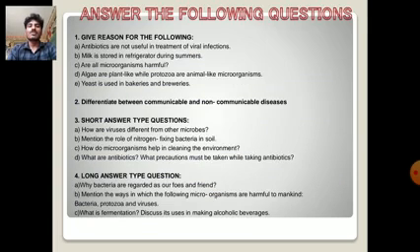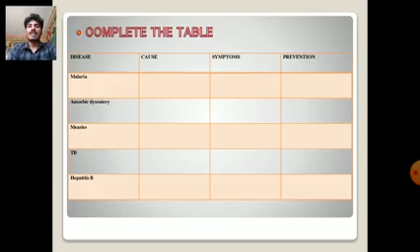And next one, answer the following questions. And next, complete the table: diseases and cause, symptoms and prevention. First one is malaria, second one is amoebic dysentery, and third one is measles and TB. Next one is hepatitis B.